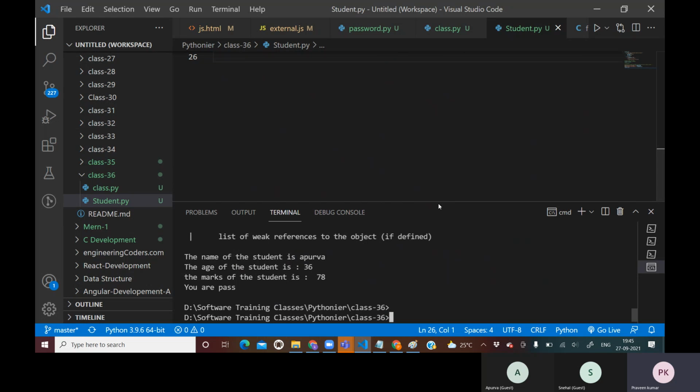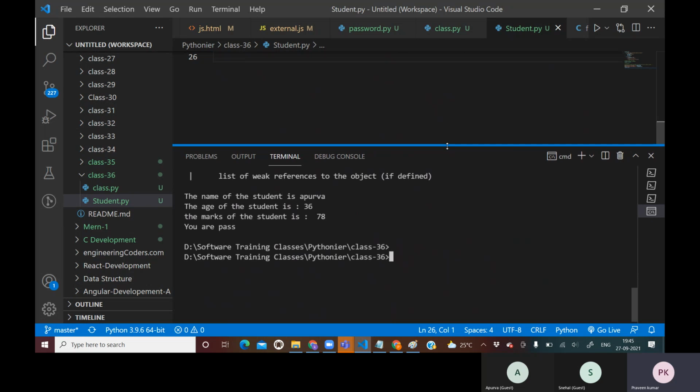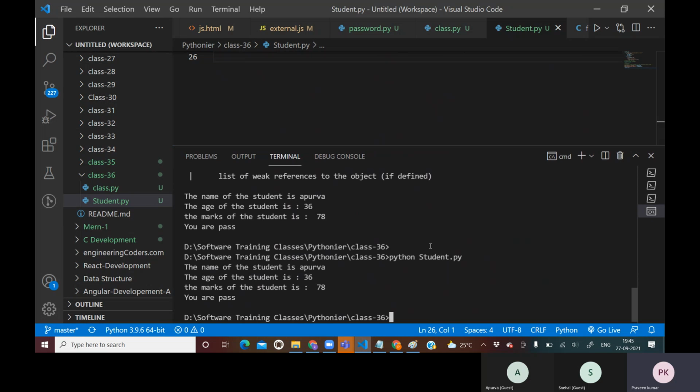See, this is what you have got, because I had used help before that, that's why it's printing right now. You can see the name of the student is Apurva. The age of the student is 36. The marks of the student is 78. Is it clear, guys?